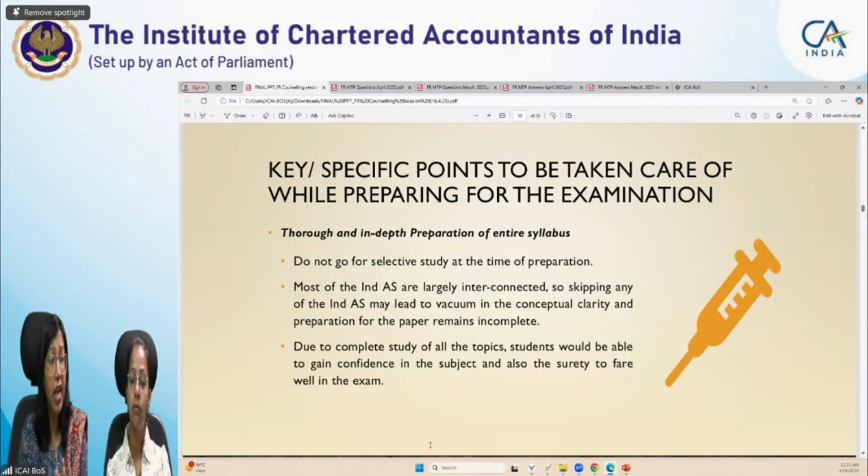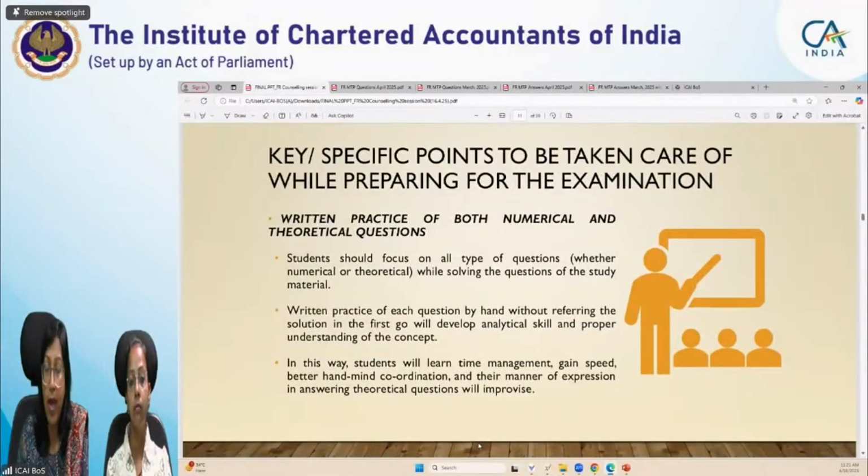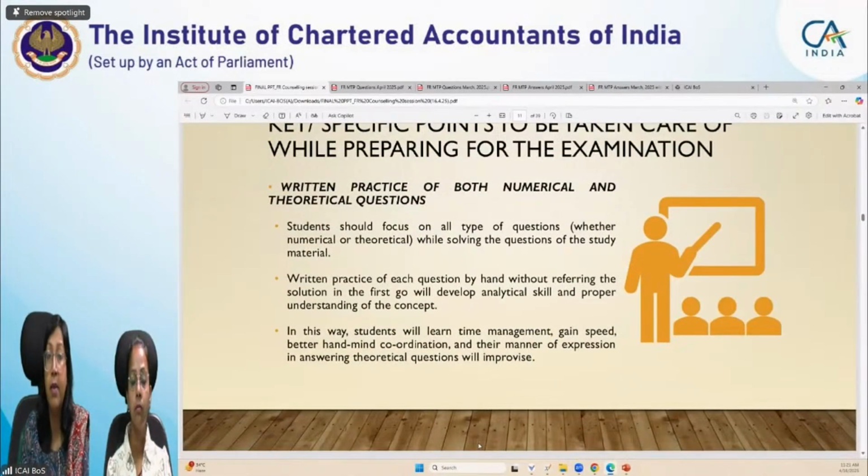In short, I'm just telling you, go for written practice. This is very important. Formats are very important. Go for formats. Don't do any selective study. Do written practice of both numerical and theoretical questions. See, here I am harping on theoretical questions. Why is it important that you go with the theory questions? Because even the theory question is a practical question.